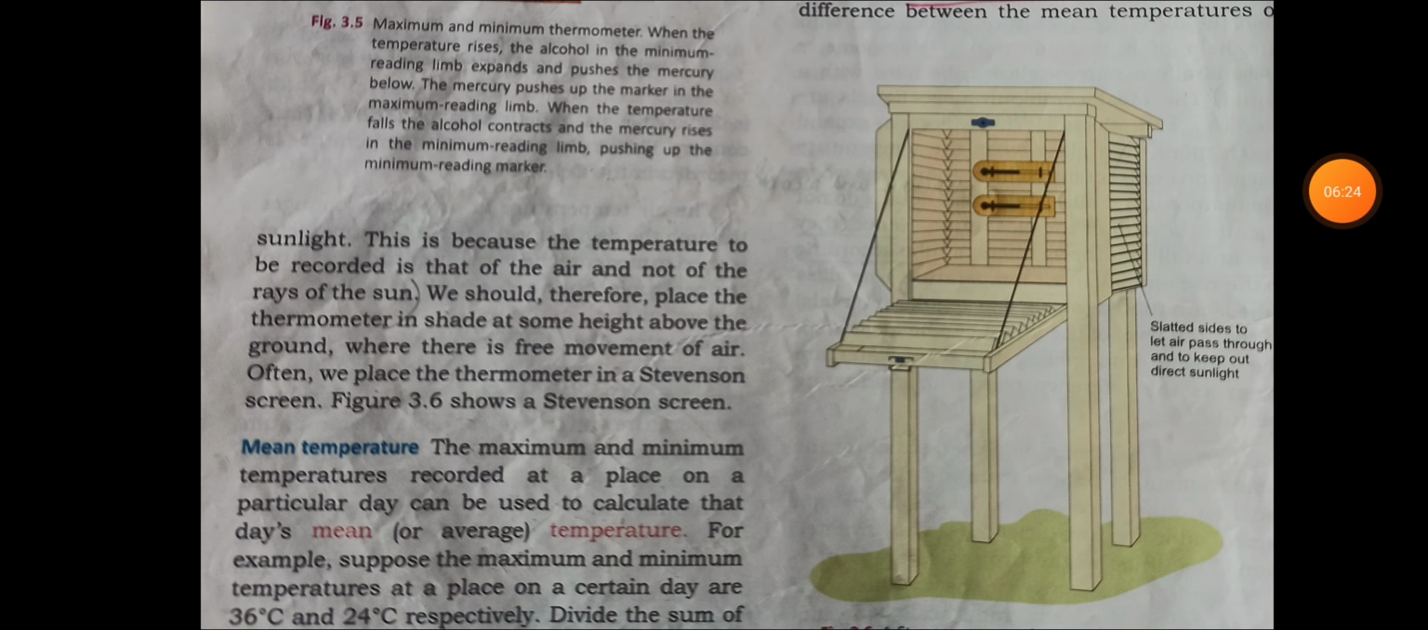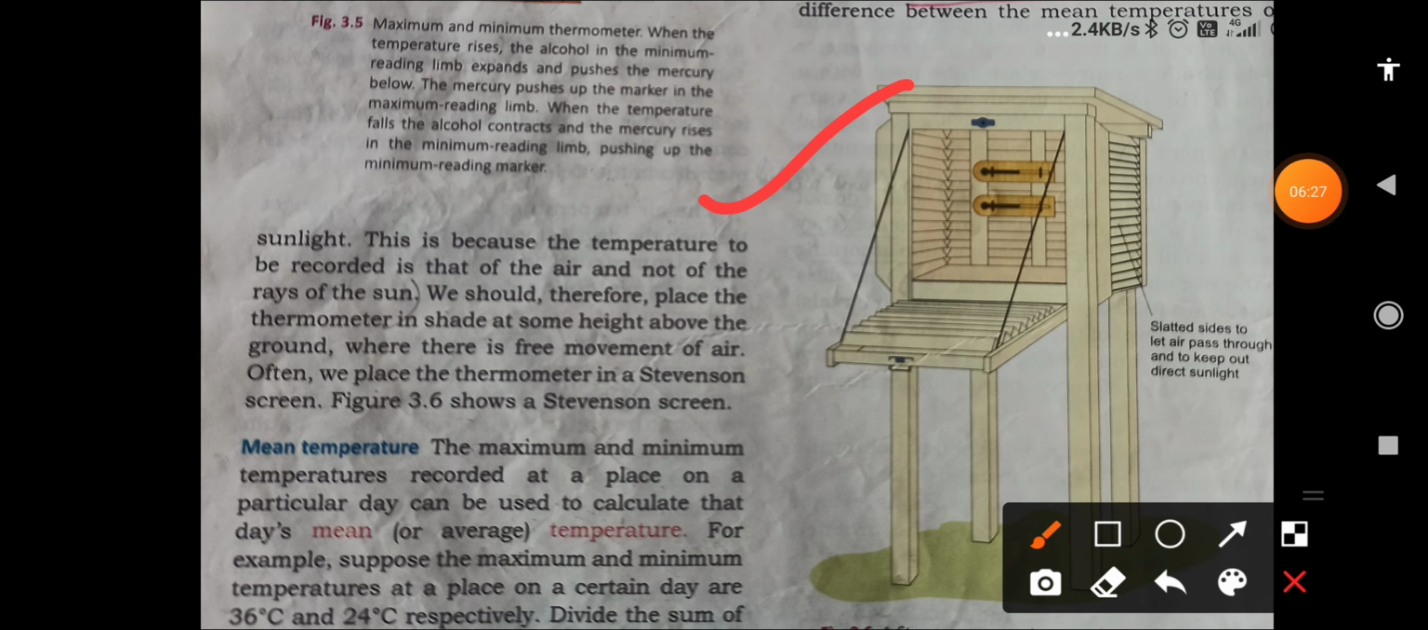This is known as the Stevenson screen. People use it to keep the thermometer here, so that we can measure the temperature of the air. Okay, and it should be at some height. It should not be placed on the ground, it should be placed at some height so that the temperature can be measured easily.